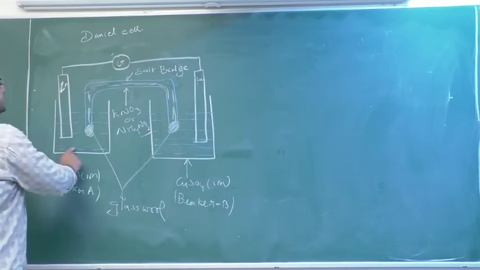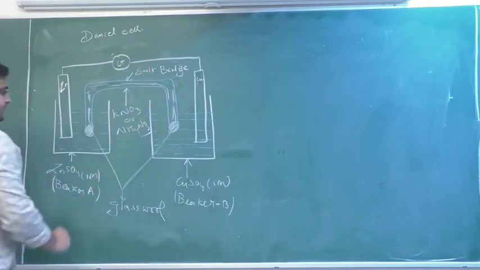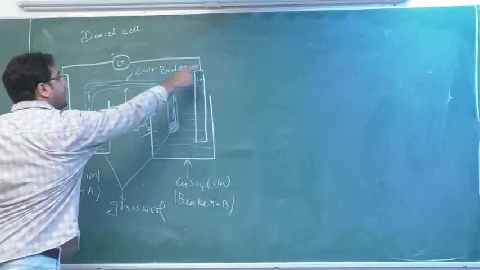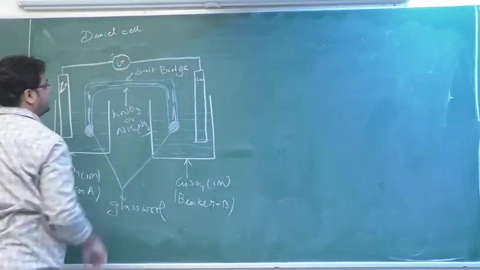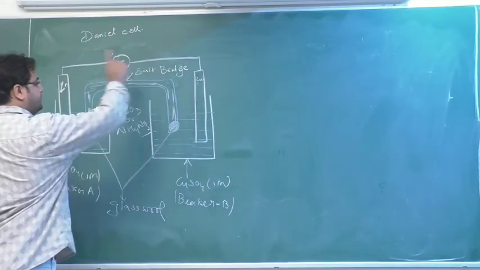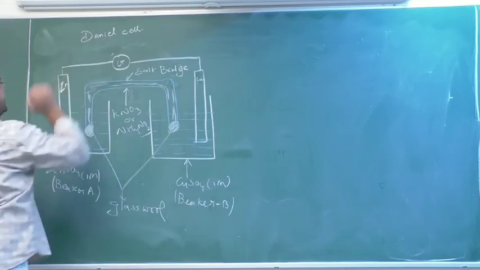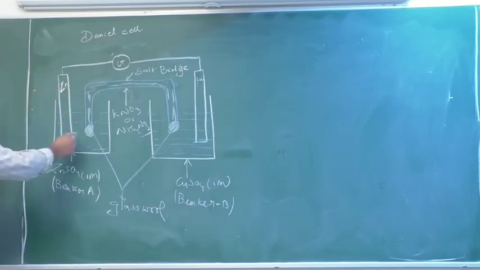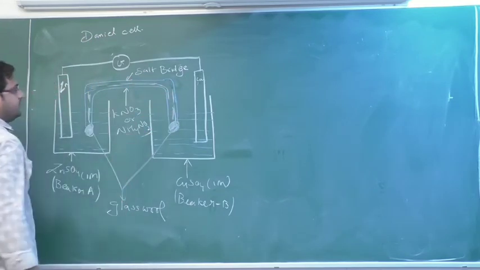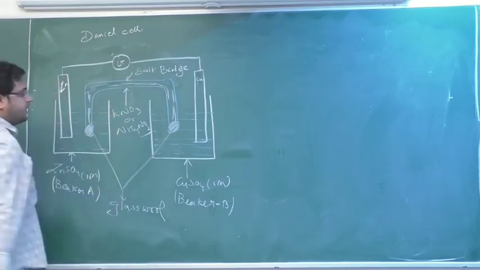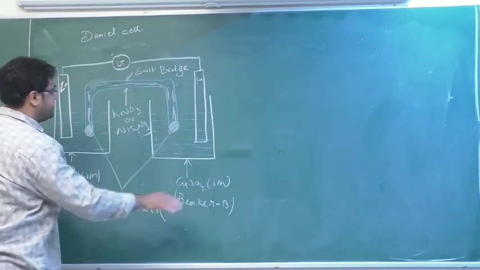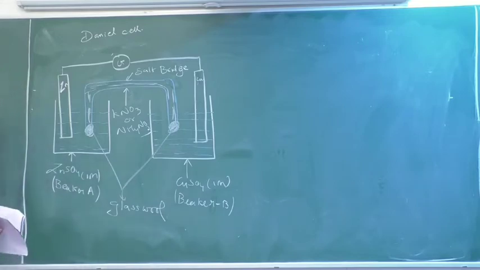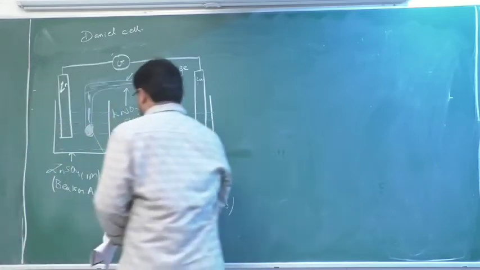When I connect these two half cells by means of a conducting wire, a complete cell is formed. See, this is the conducting wire. And this cell is called the radial cell. The U-shaped tube you are seeing is known as a salt bridge. What is the role of it? We'll understand in detail here. So what happens? See, we'll look at the first beaker A.